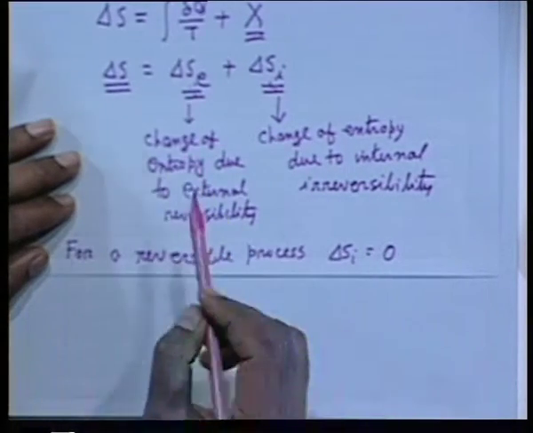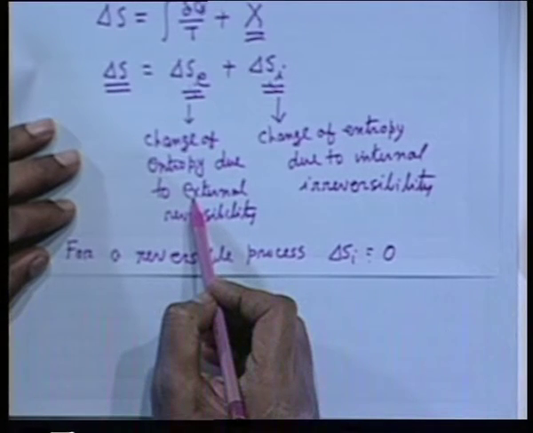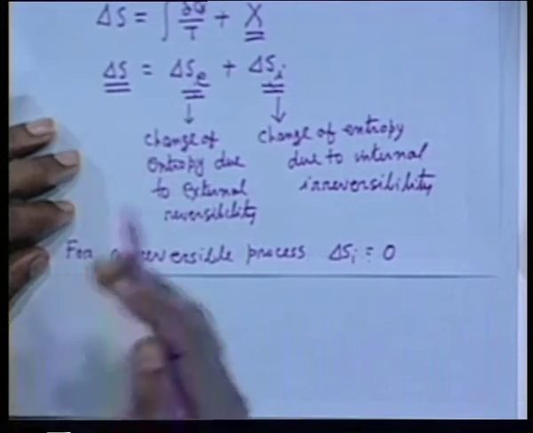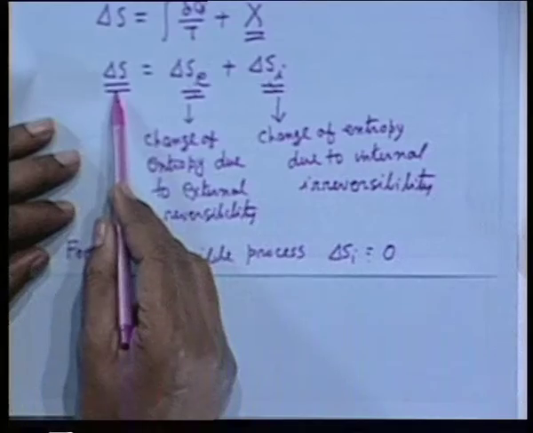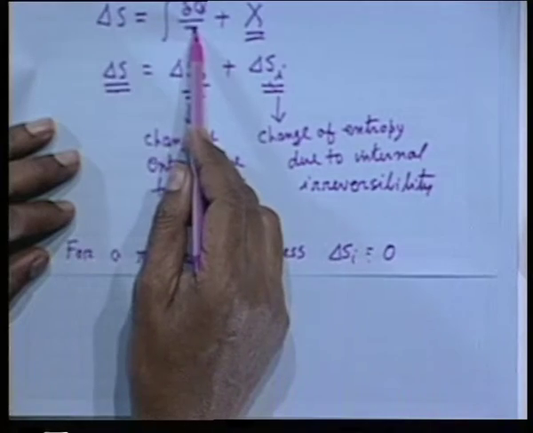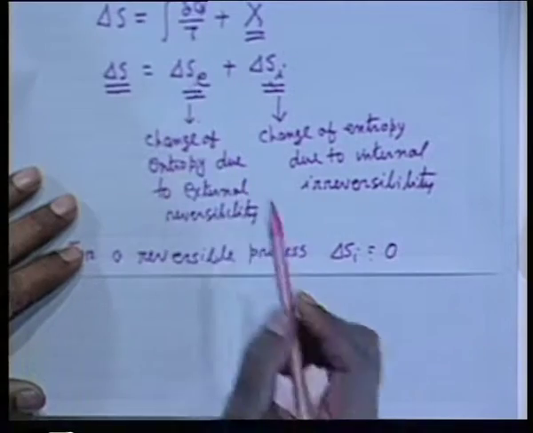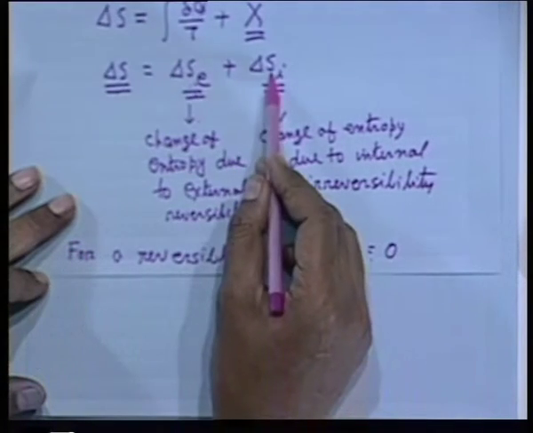But if in a reversible process there is heat transfer, that means the process is diabatic. That means for a diabatic reversible process, a reversible process with heat interaction, the entropy change is exactly equal to delta S e, that is delta Q by T. This defines the entropy, as this definition came into the picture. But for a reversible process, delta S i is 0.